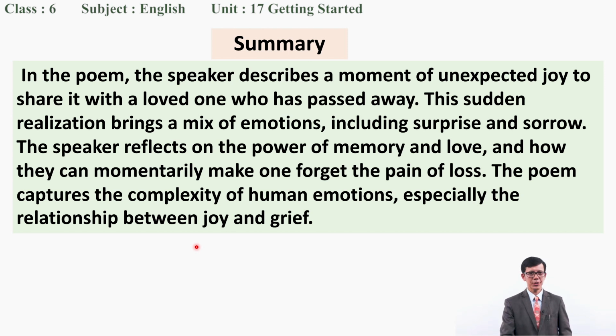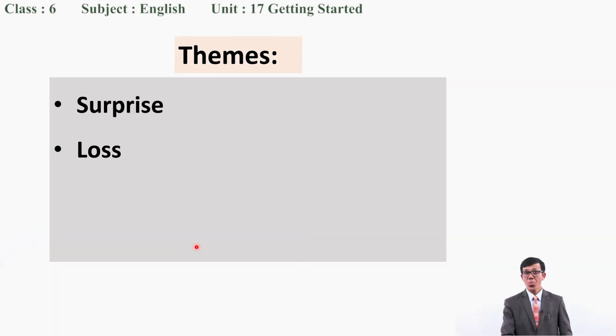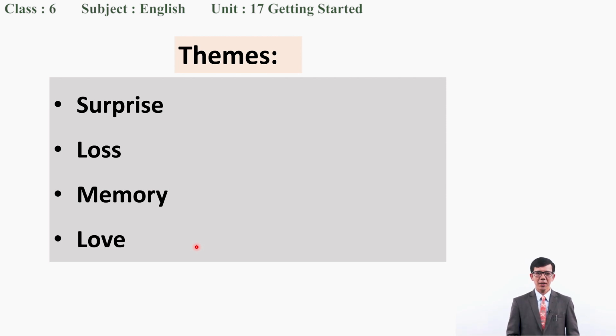Yes, my dear students. So then, what is the theme? You might have guessed. Of course, there is surprise, there is loss. To lose his beloved is a loss. Then he tries to remind himself that his memory is a very good memory. And then, of course, love, attachment. He has a very good relationship, deep love, with his beloved. And he tries to remember, and that memory makes him joyful.